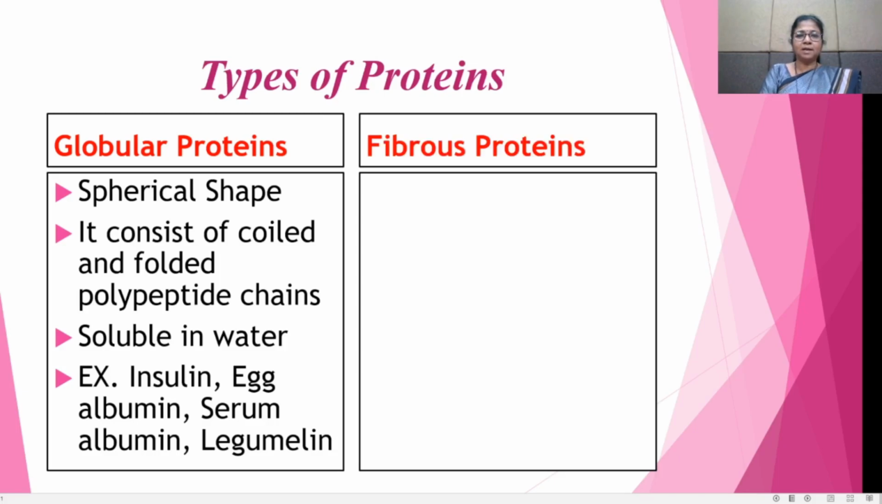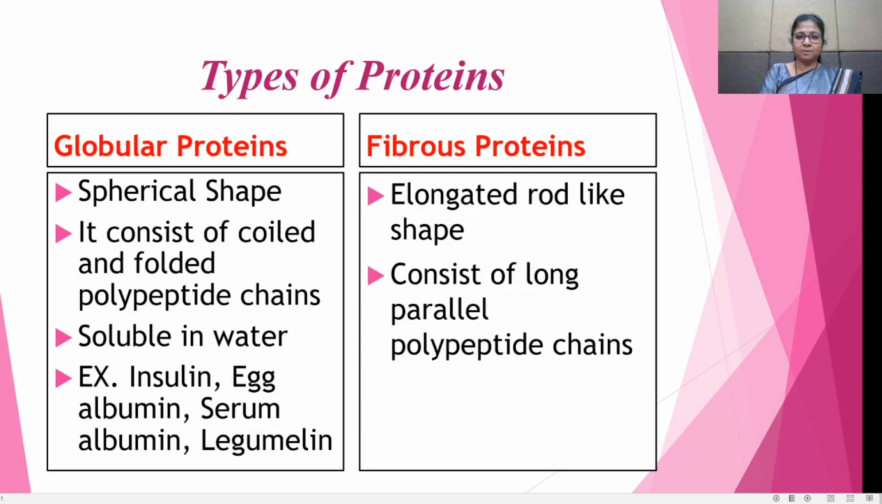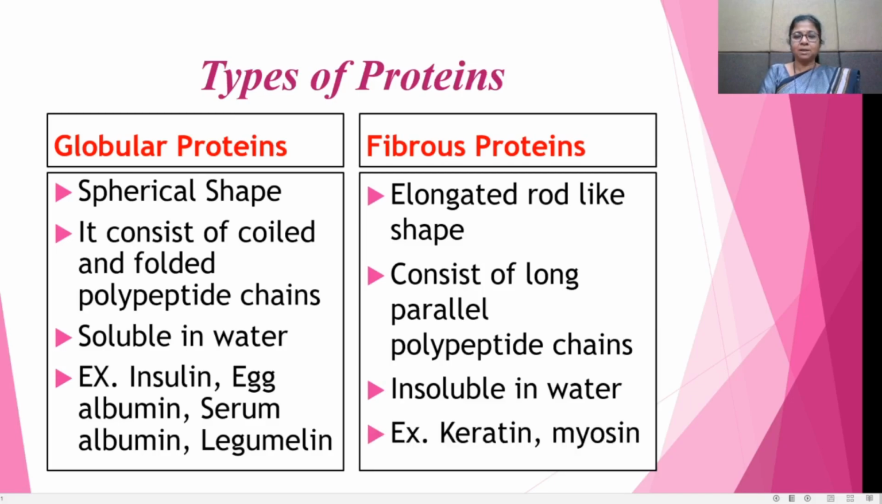The second type of proteins are the fibrous proteins. These have an elongated rod-like shape. They consist of long parallel polypeptide chains, and therefore they are fibrous in structure. They are insoluble in water. For example, keratin and myosin.